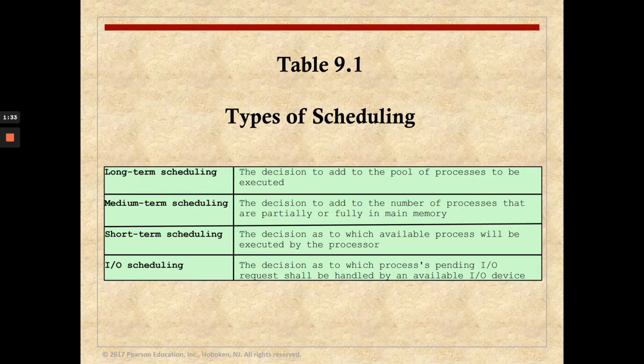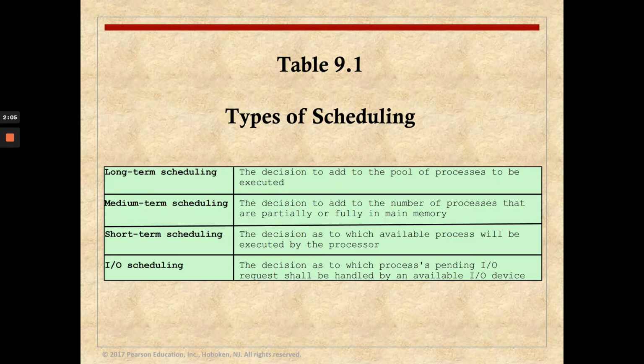Long-term scheduling is the decision to add a new process to the group of processes to be executed. Basically, the greater the number of processes in the system, the smaller the amount of time an individual process can be executed, thus the competition for the processor increases.